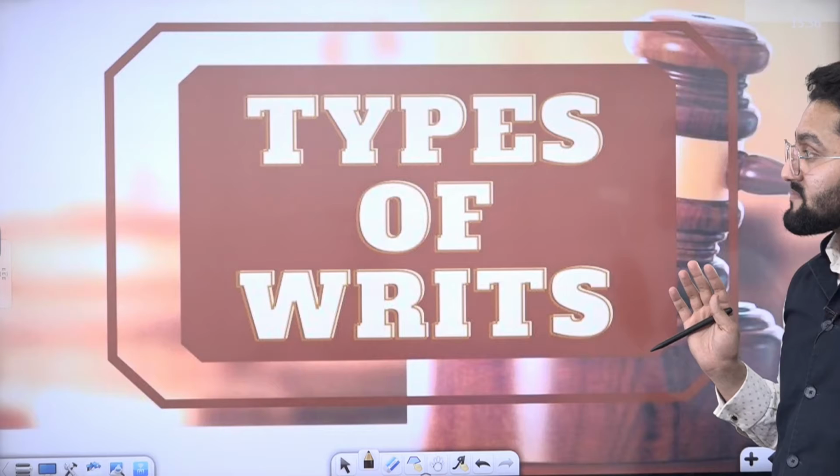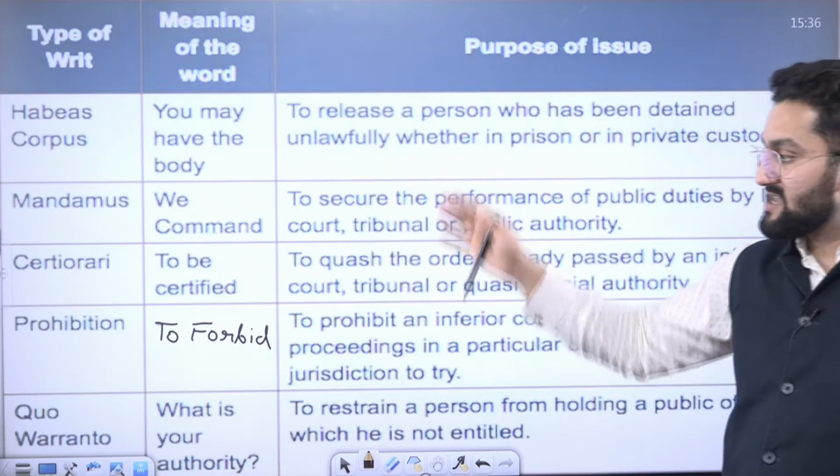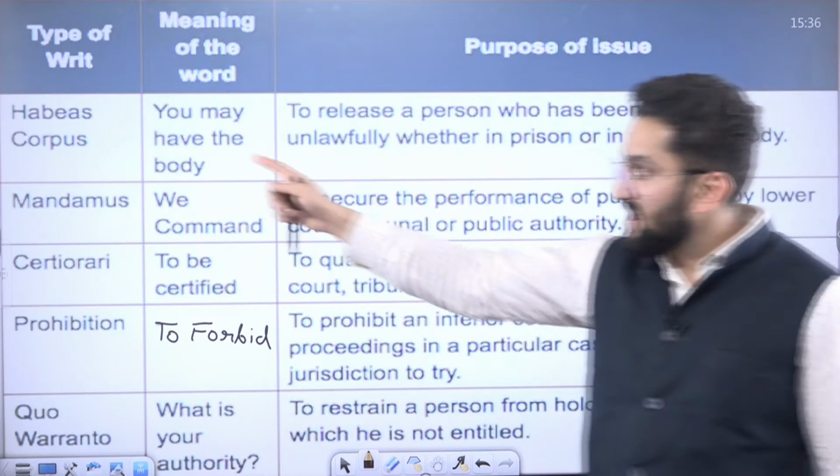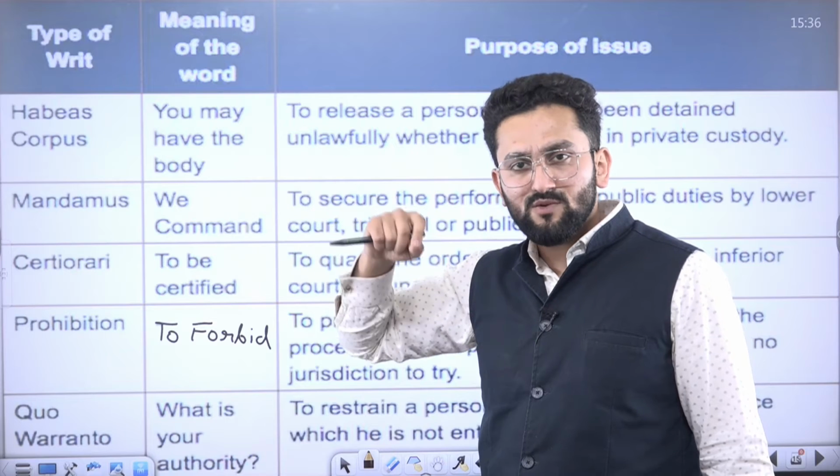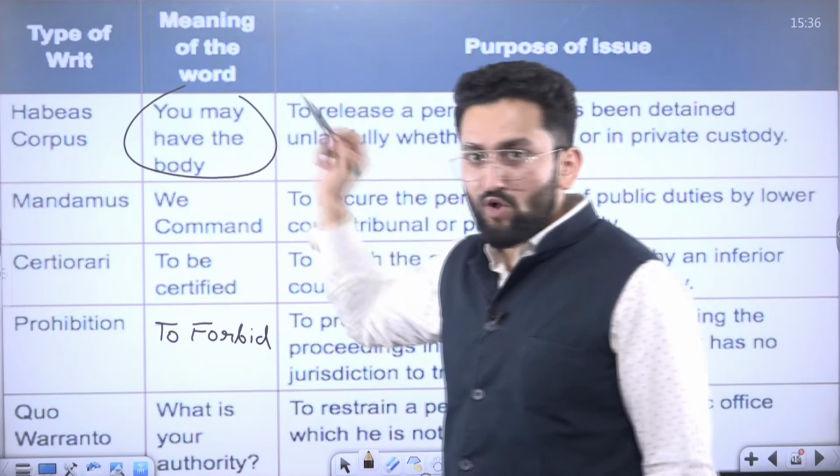Okay, now types of writs. So these are the 5 types of writ. First of all, habeas corpus. So it's a Latin word. It means you may have the body.